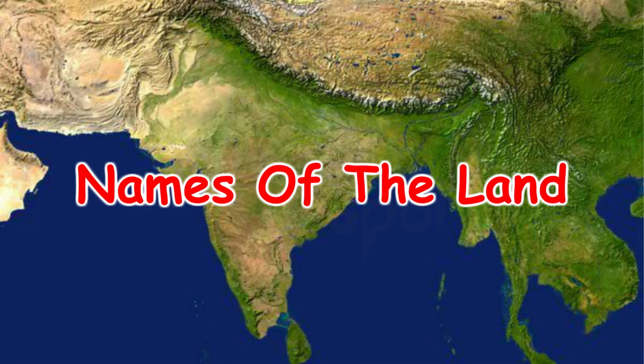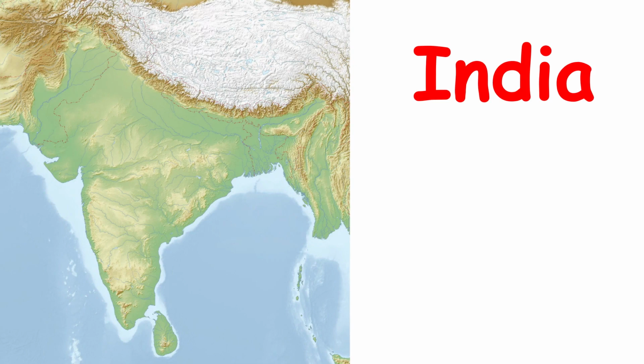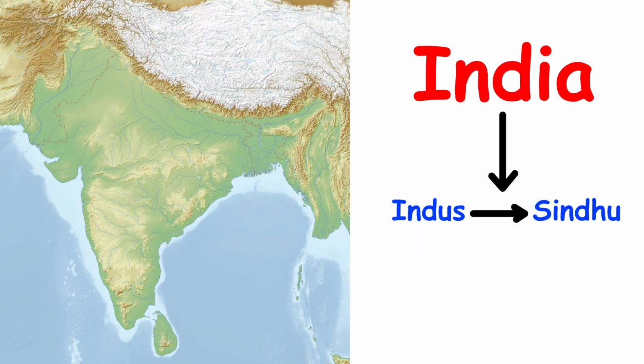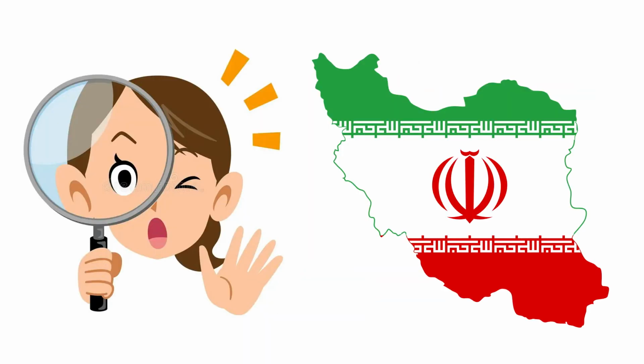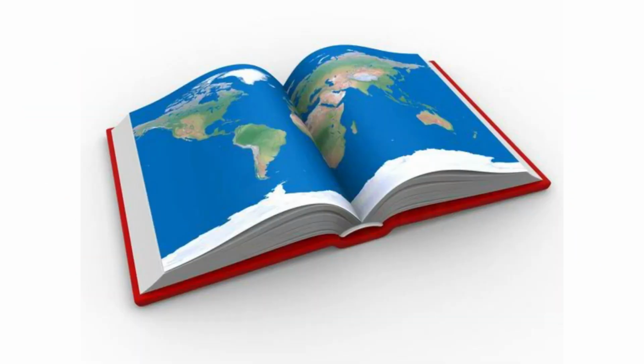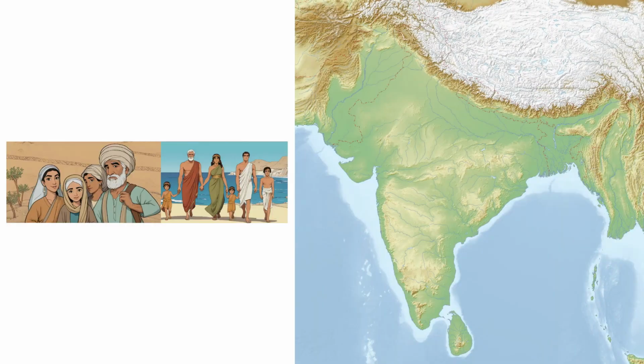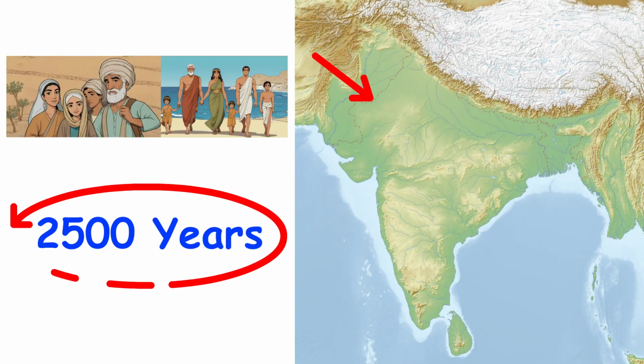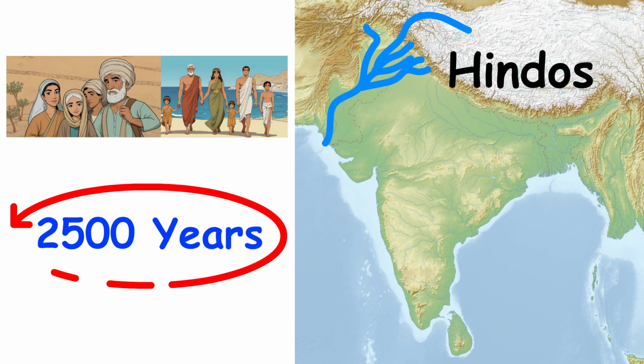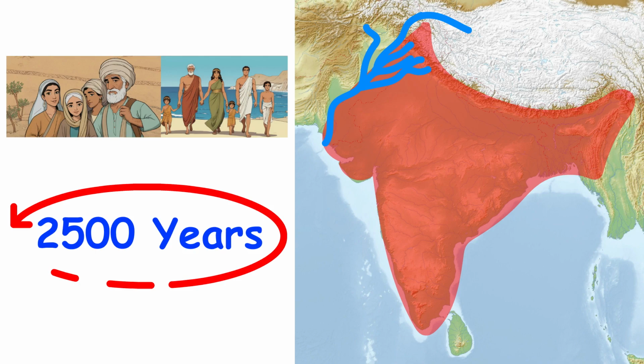Names of the land. Two of the words we often use for our country are India and Bharat. The word India comes from the Indus, called Sindhu in Sanskrit. Find Iran and Greece in your atlas. The Iranians and the Greeks, who came through the northwest about 2,500 years ago and were familiar with the Indus, called it the Hindus or the Indos. And the land to the east of the river was called India.